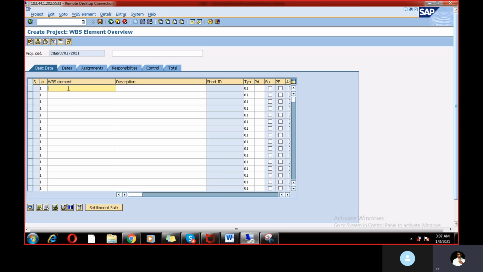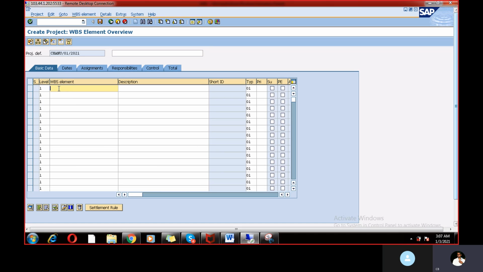And WBS, here the levels will be there. So here the project, this is your project. Level 1 is your project. And the description you can give the project test. It's a test project. Okay.